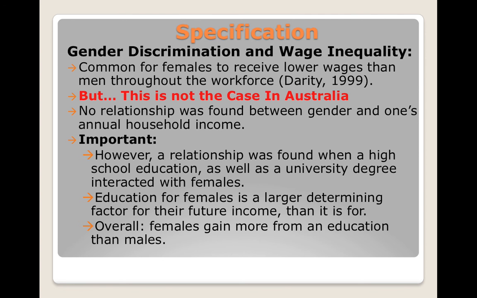Doherty's assumption of global wage inequality for women does not apply to females within Australia. One's gender does not affect their annual income. However, from my regression, one can notice that education for a female is a larger determining factor for their future income than it is for males. Overall, females gain more from an education than males do.